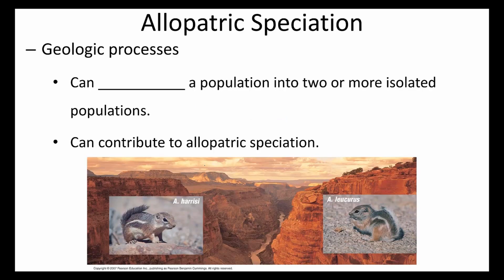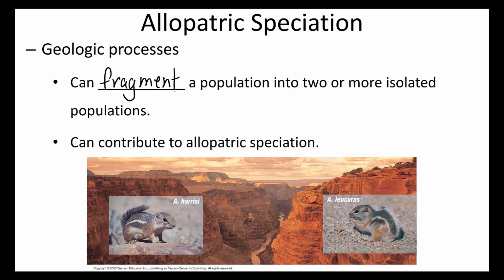So, allopatric speciation. In allopatric speciation, there is a geological process that can fragment a population into two or more isolated populations. These geological processes could result in allopatric speciation. The example we see in this image here is the Grand Canyon in Arizona.